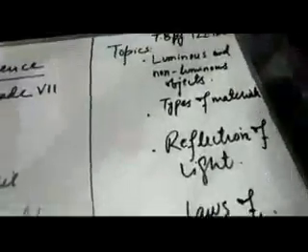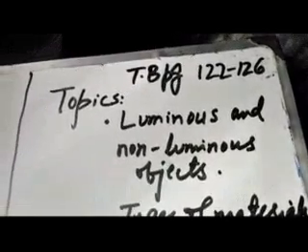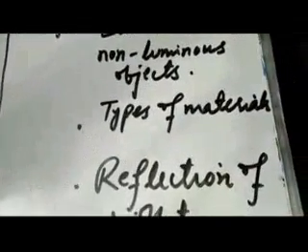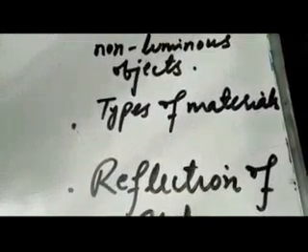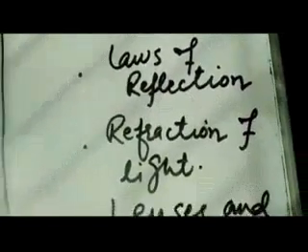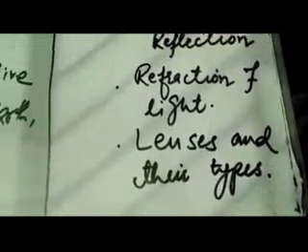First of all, I will tell you what topics we will cover in this video. These topics are from page number 122 to 126, and the names of the topics are luminous and non-luminous objects, types of material regarding transmission of light, reflection of light, laws of reflection, refraction of light, lenses and their types, and how lenses work.